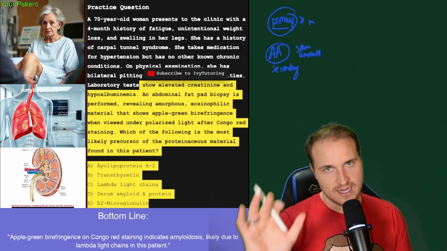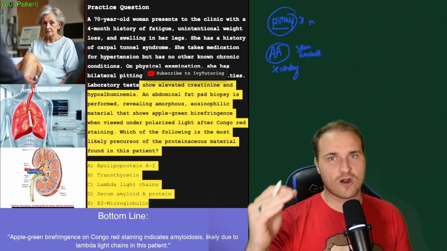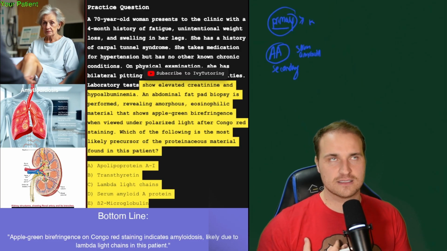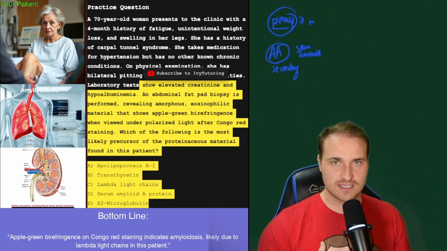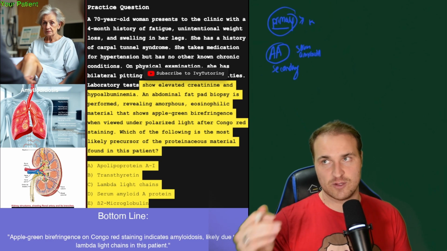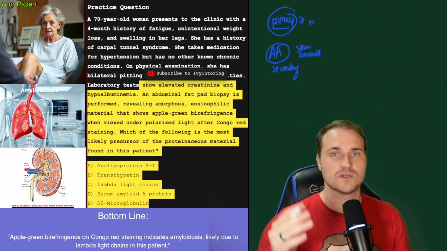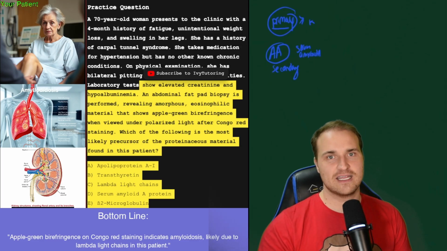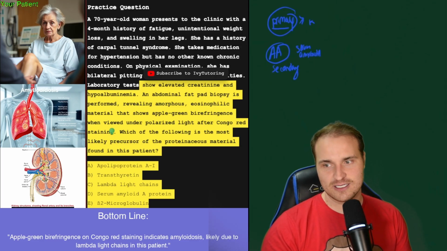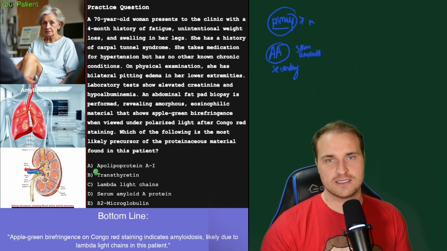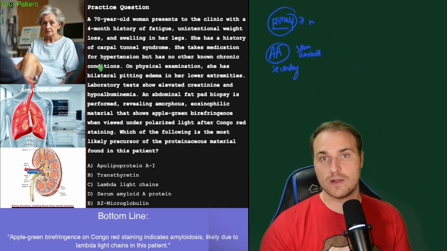So in this particular patient, we have a kidney and a heart involvement. Kidney, heart. And so we're thinking, okay, this is a plasma cell disorder. So this is AL amyloidosis, our primary problem. And the precursor is lambda light chains for that. And that's how you get to the answer. So yeah, I wish this were more simple and also honestly relevant, but here we go. We got to solve it. We're paying tuition for this.